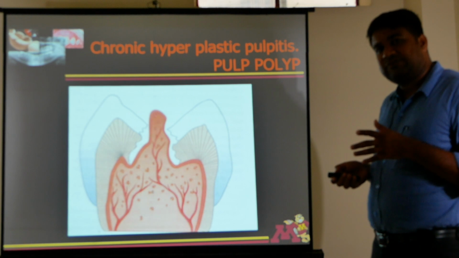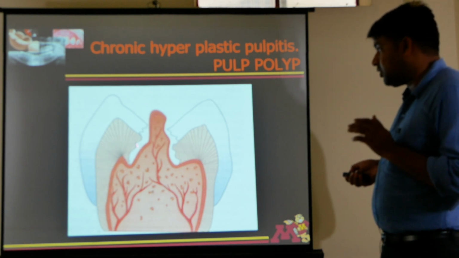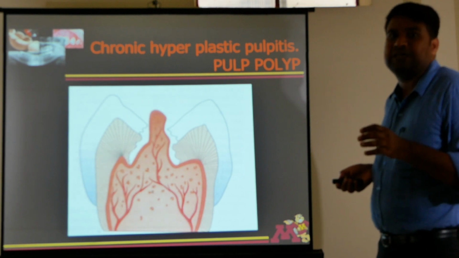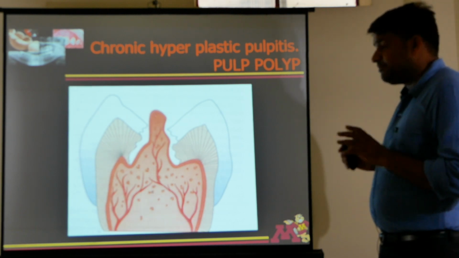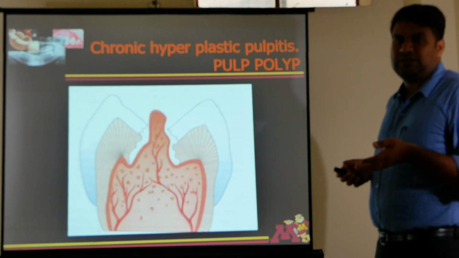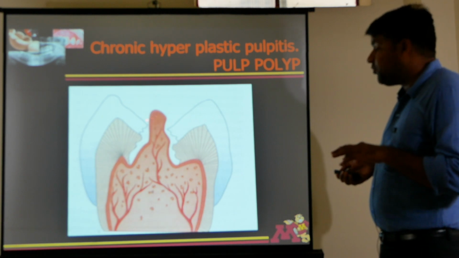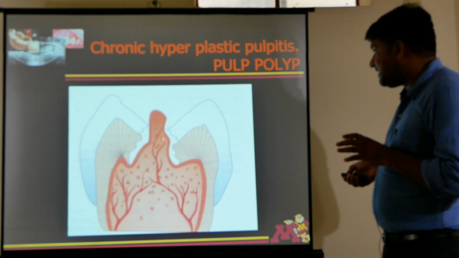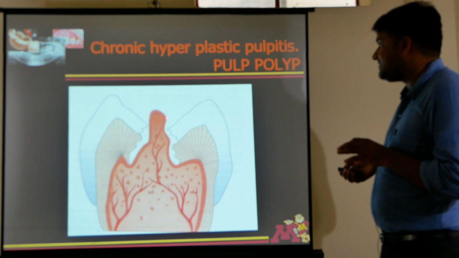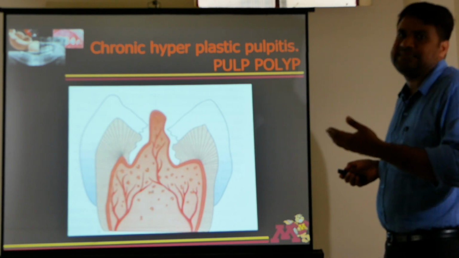The main difference between pulp polyp and gingival polyp is that pulp polyp is red in color because the origin of pulp polyp is pulp and pulp is vascular. Sometimes it is confused with gingival polyp. Gingival polyp is the overgrowth of gingiva, but this is not deep red in color as in pulp polyp. Pulp polyp is deep red in color, while gingival polyp will be coral pink or slightly reddish in color.